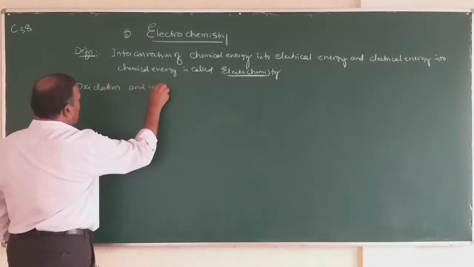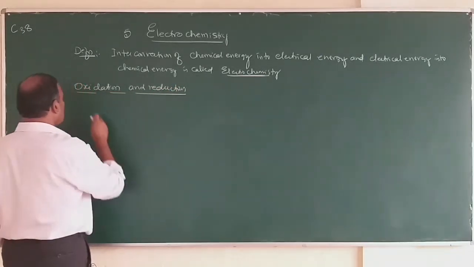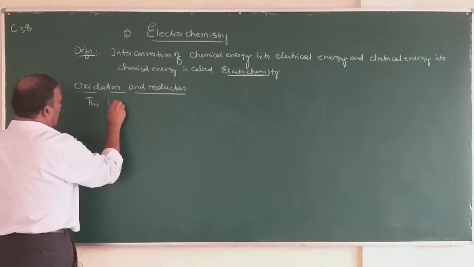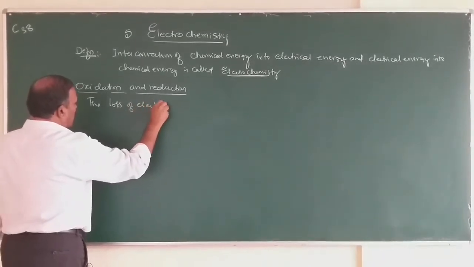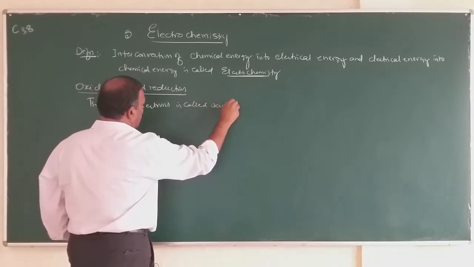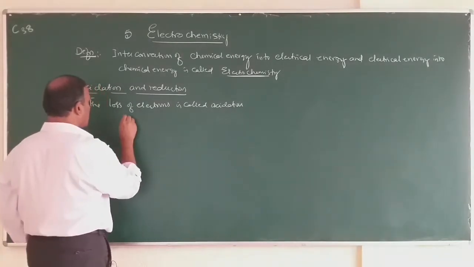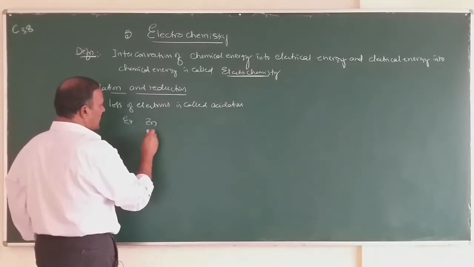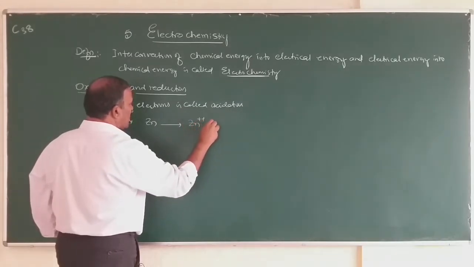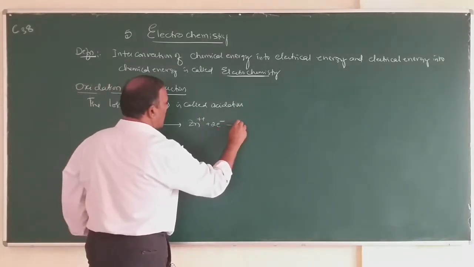Oxidation and reduction. What is oxidation? The loss of electrons is called oxidation. Example, zinc atom loses electrons and is converted into zinc ions plus 2 electrons. So, this process is known as oxidation.